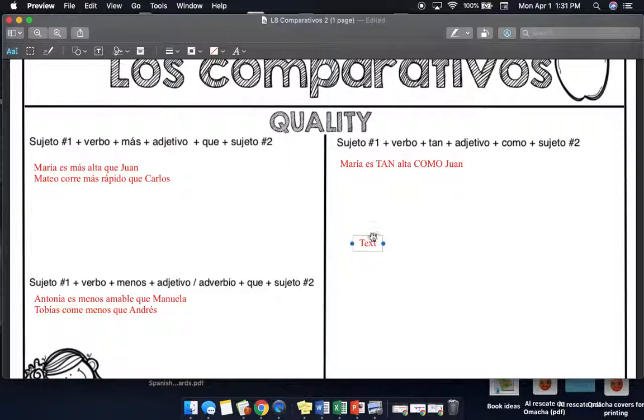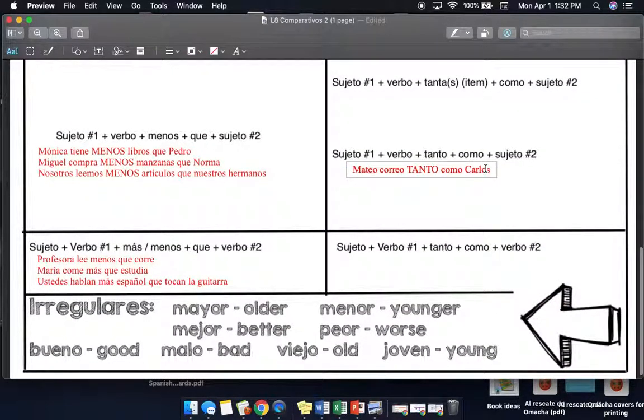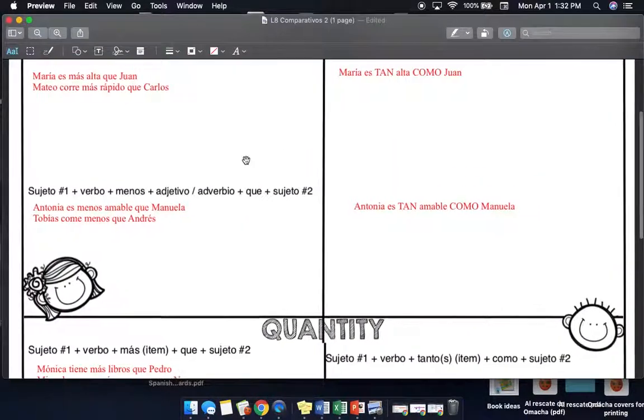Let's go down below to here for these examples. Antonia es tan amable como Manuela. O Tobias is going to be just like Mateo, that we're going to add him here. Tobias come tanto como Andrés.